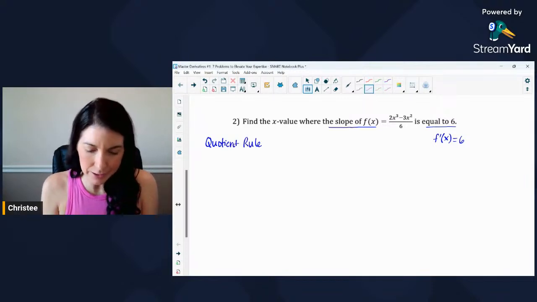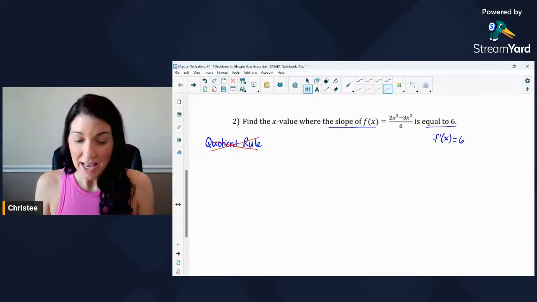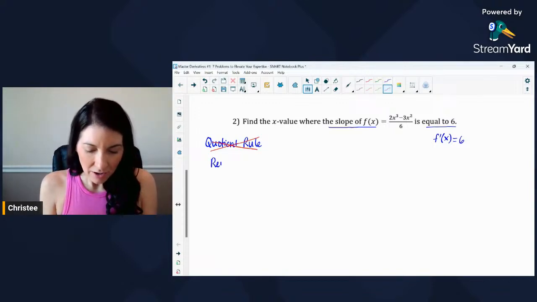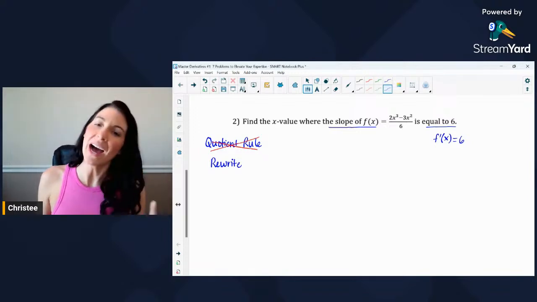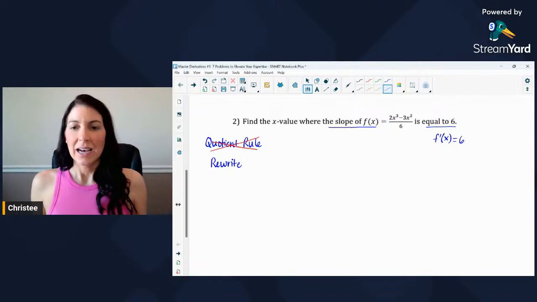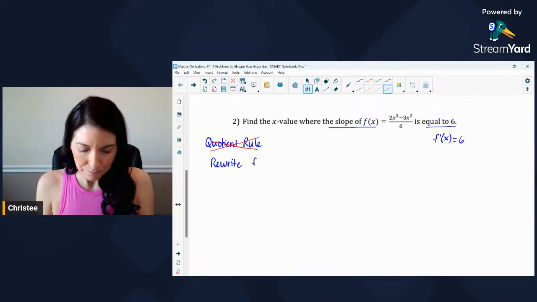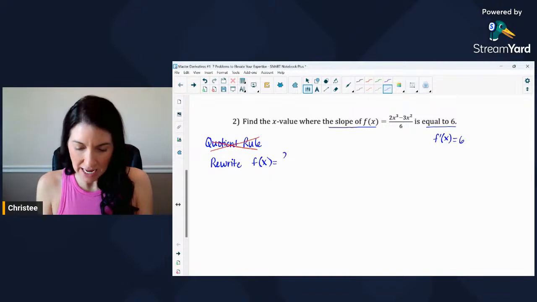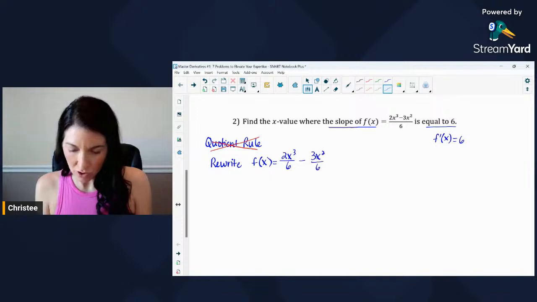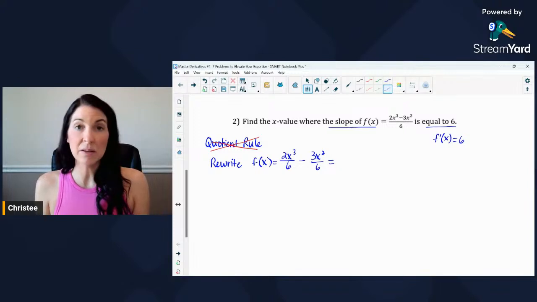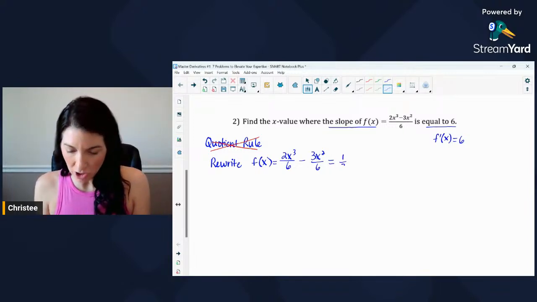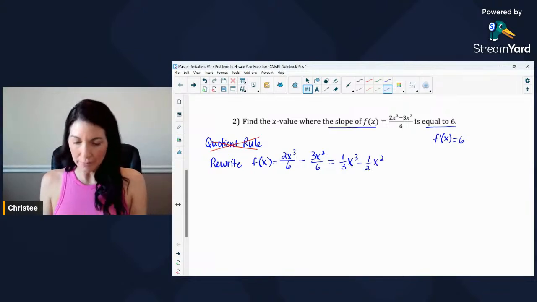So I'm going to say on this one, you know what, everybody? I am not going quotient rule on this one. I am going with a rewrite. And the reason I'm doing this is because the denominator is just 6. It's just a constant. So I think when you're dividing just by a constant, I would say let's simplify this first. So what I'm going to do is I'm going to take each term, divide it by that constant of 6. So let me show you what that would look like. So I think I've copied that down correctly. And then from there, I can even simplify further. So 2 divided by 6 would give me 1/3 x cubed. And then the 3 divided by 6 would give me the 1/2 x squared.